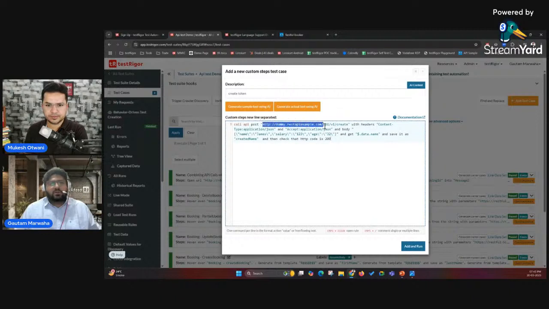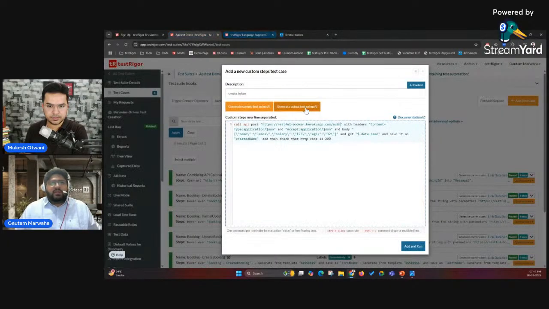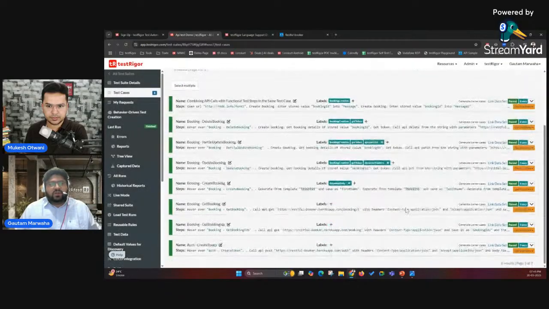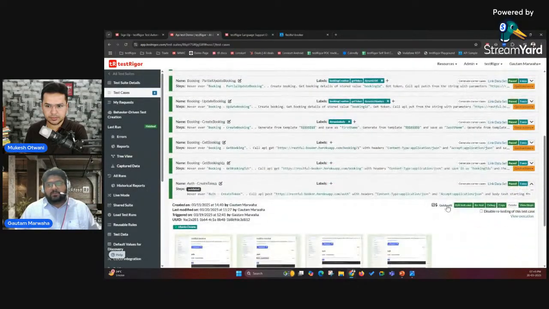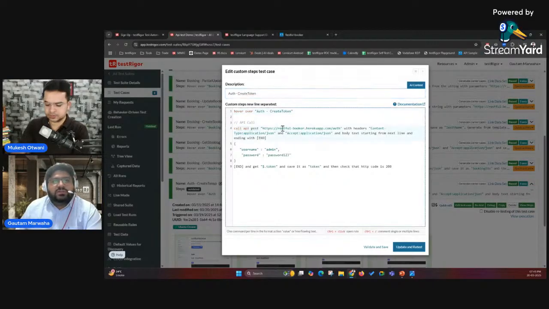like this, right? These are the mandatory headers that we'll be passing, and the body that we'll be passing, we'll copy like this and paste it there like this. So at the end, once this test case is generated and it's done, it will look like this, the complete thing, right? This is the API call to generate the token. So as you can see, call API post, this was the URL, the headers, and then we pass the username and the password so that we can get the token, right?